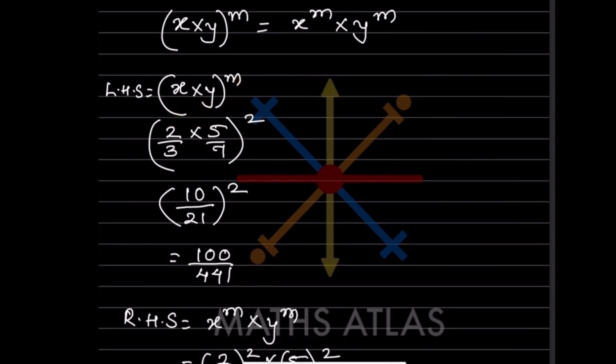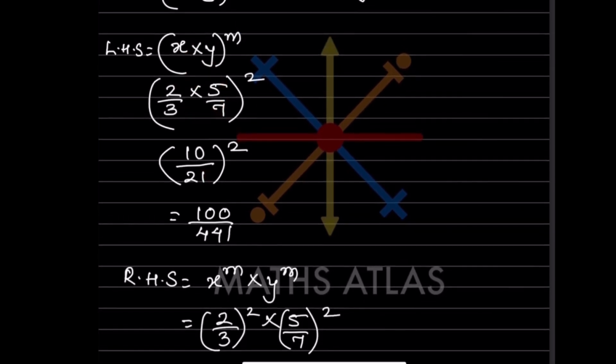So now let us solve this one. We cannot simplify this one. So directly 5 twos are 10, and this will be 21 raised to 2. So this will be 10 raised to 2, and this will be 21 raised to 2. So that will be 100 by 441.